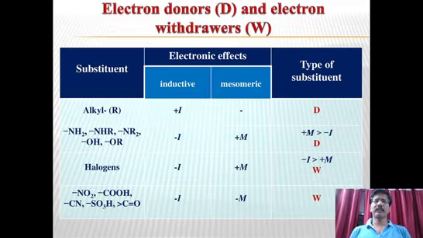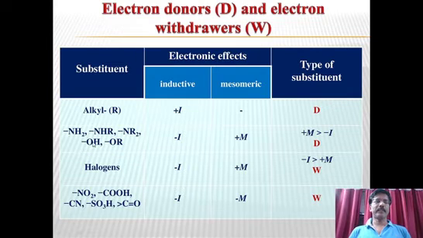So let us put together the minus and plus inductive and mesomeric effects of many different groups. How can we look at alkyl groups? For example, alkyl groups only exhibit plus inductive effect. They don't show any mesomeric effect. Why? The reason is simple. Alkyl groups don't have any double bonds or triple bonds. So a pi bond is necessary to show mesomeric effect. Therefore, it will exhibit only inductive effect because it has only sigma bonds.